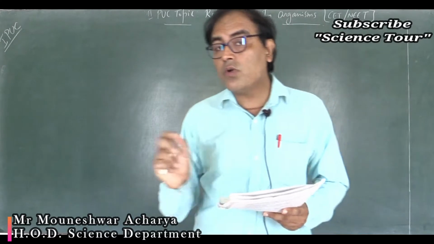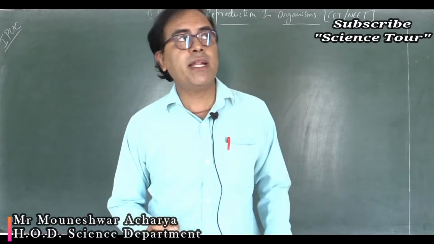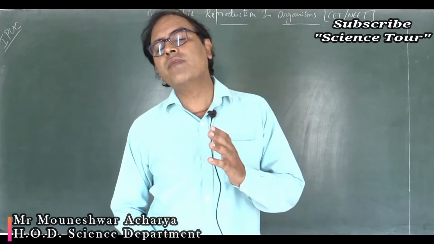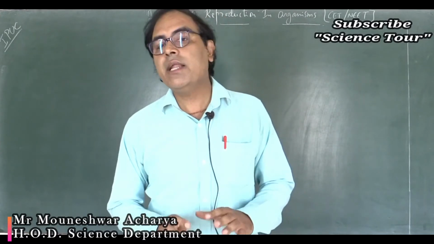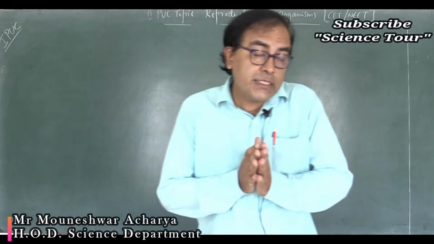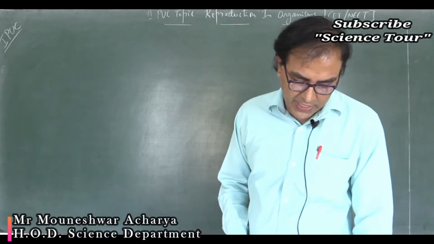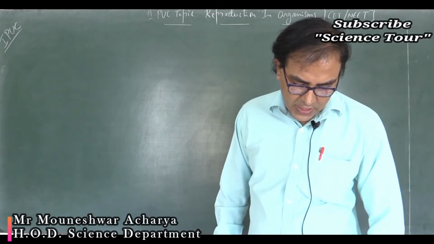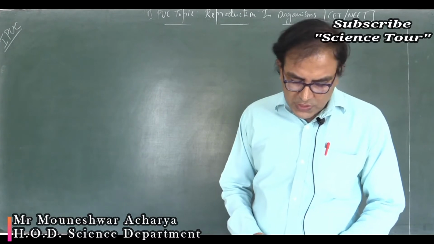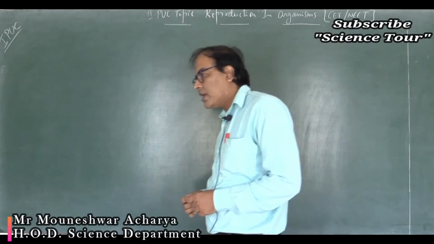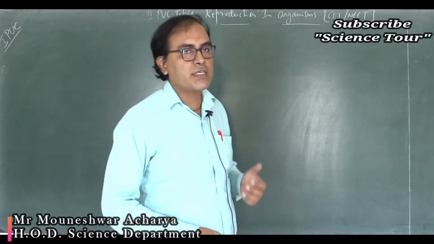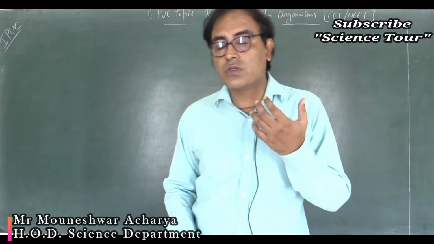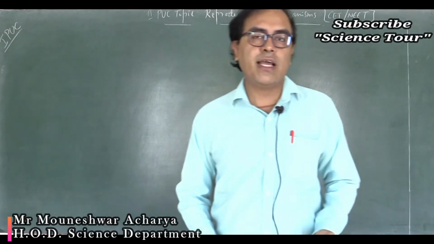In budding, a small outgrowth comes from the parental body, and that outgrowth detaches from the main body of the parent and can lead an independent life. That is seen in budding, for example yeast. Unicellular organisms majorly undergo asexual reproduction. So fission as well as budding are the two most common forms of asexual reproduction.